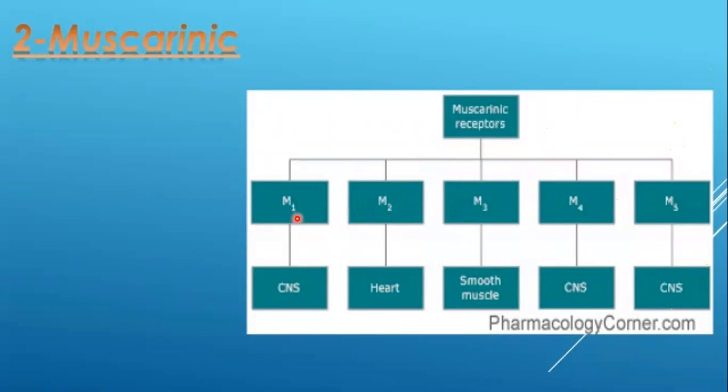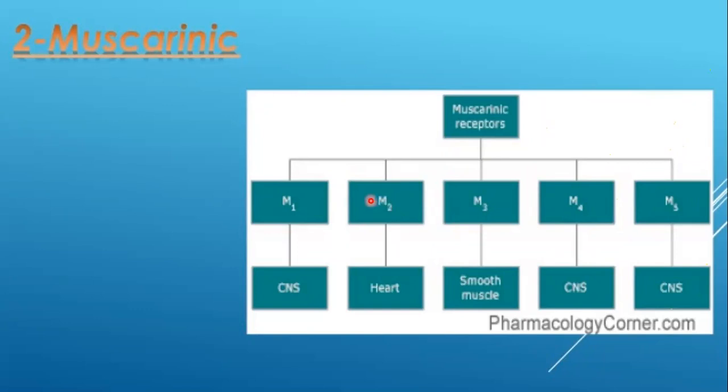When you stimulate the receptor M1, M3 or M5, you will increase the activity of the cell, right? If acetylcholine binds to the M1, the M3 or the M5, the cell activity will increase.